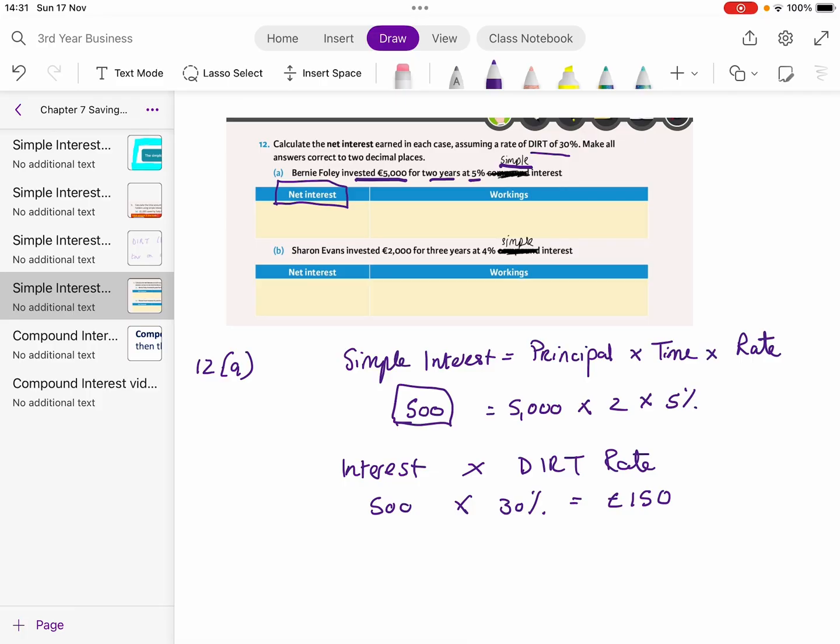But is that what I'm asked for? Am I asked for my DIRT? I'm not. I'm asked for net interest. What amount of interest overall ends up in my bank account? I know I earned €500. The government are taking €150. So I end up with a net interest figure of €350.